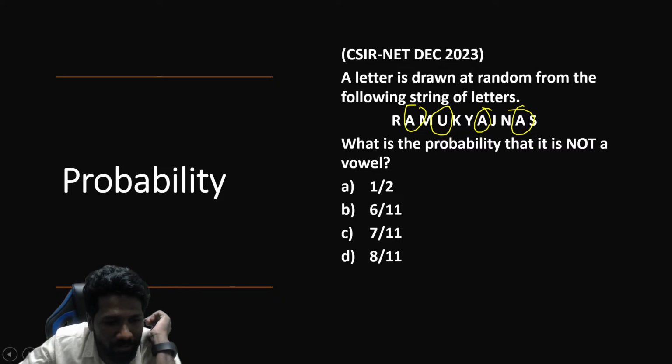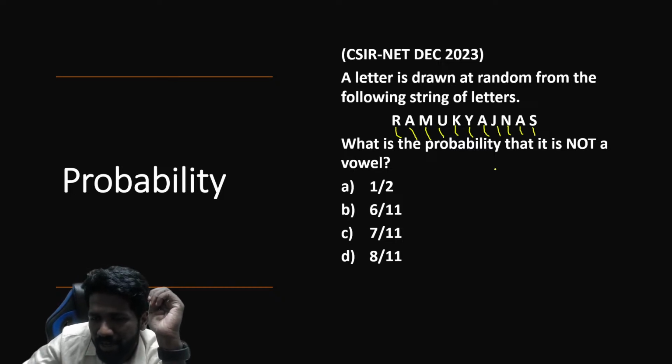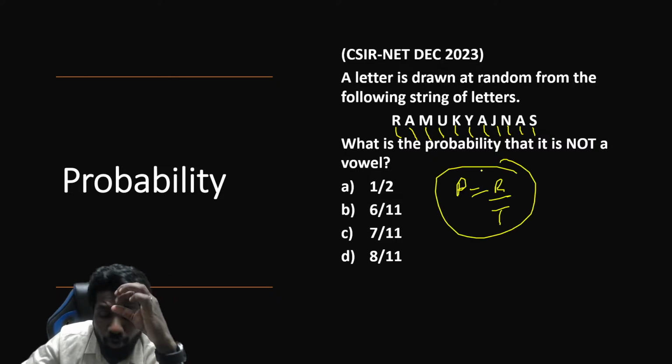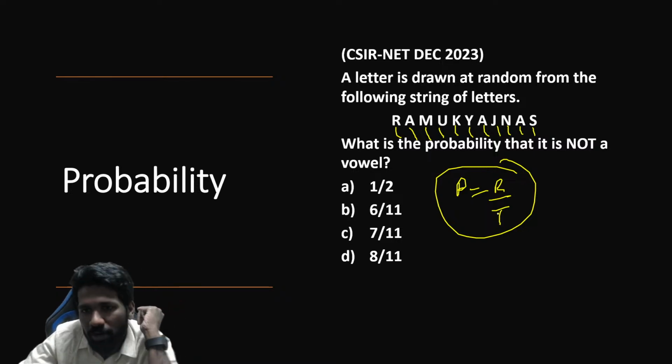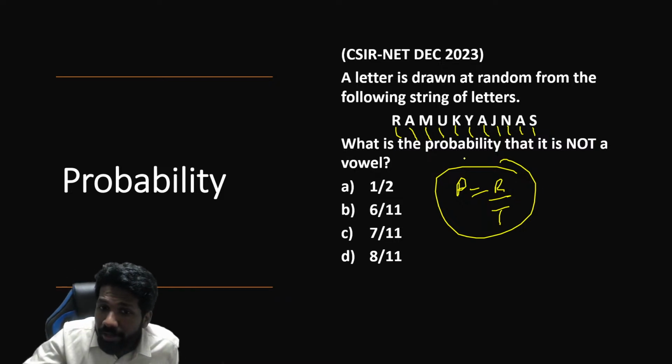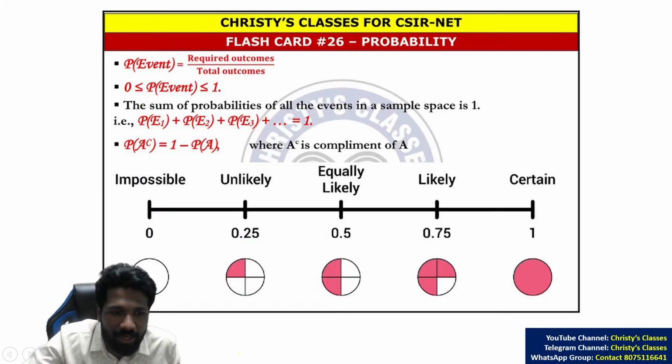So let us check vowels first. What is the probability that it is a vowel? The total 1, 2, 3, 4, 5, 6, 7, 8, 9, 10, 11 letters are there. Probability का basic definition, required outcome by total outcome. I have shown you many examples of probability in yesterday's rapid fire lecture also. Required outcome by total outcome. So vowel का probability कितना होगा? 1, 2, 3, 4. 4 letters are possible out of total 11 letters. तो वाउल होने का चांस 4/11 है, तो वाउल ना होने का चांस कितना होगा?